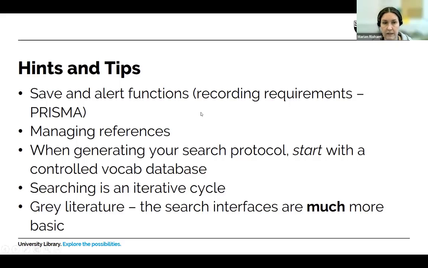And for those who are doing systematic reviews and using the PRISMA flow diagram, there is a requirement to record the results. So when you first do the search, how many results did you get? And then when you move on to deduplicating the results and screening the results, again, you need to keep account of the numbers. It does help you to be able to do that.